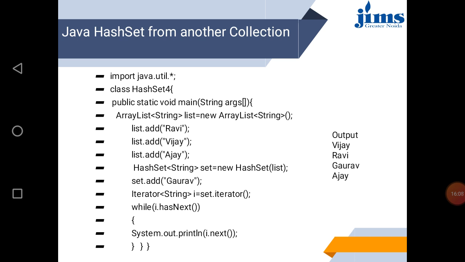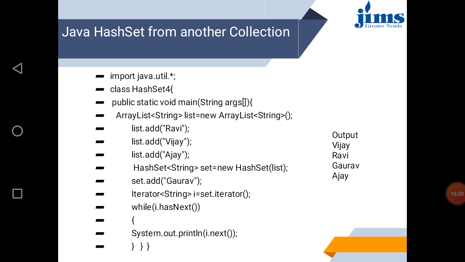Java HashSet from another collection. So there is an ArrayList, and it is of string type. In the list you are adding different elements, say Ravi, Vijay, Ajay, inserted in a simple ArrayList.